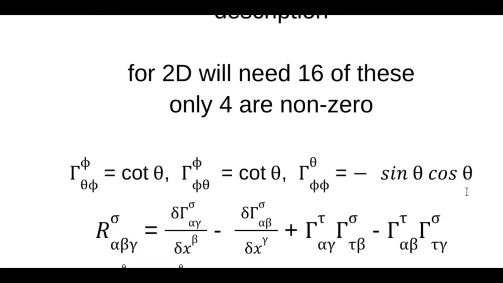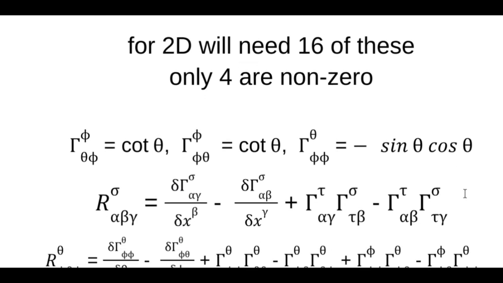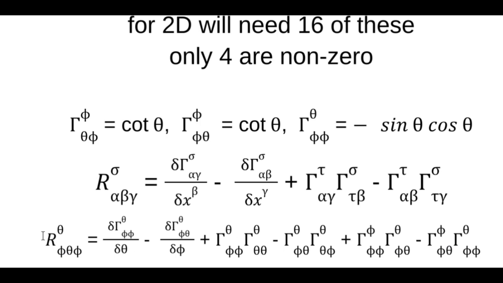Here's our generalized formula, and we're going to start with R theta phi theta phi. Okay, so look at this. Here's your sigma, which is theta. So you go through this equation, you put the theta every time you find a sigma. And when you get down here, alpha is your phi, beta is your theta, and gamma is your phi.